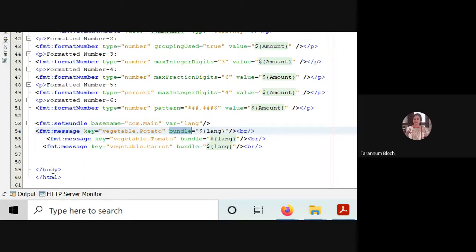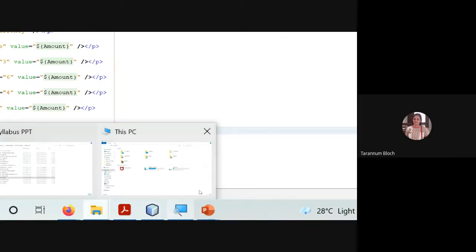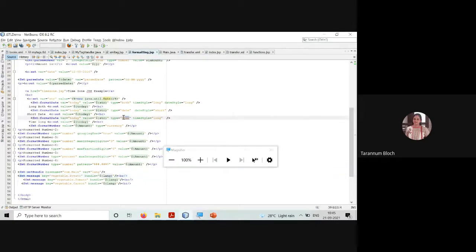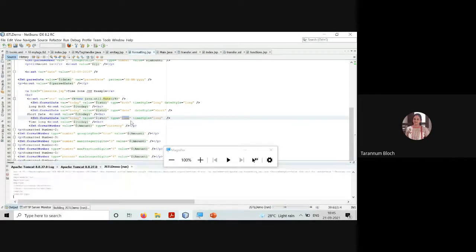So we know that name.java, which is inherited from the ResourceBundle class, has the value for the key vegetable.potato as potato. So when you say bundle equal to $lang, lang is representing my resource bundle class name, so it will give me the value potato, and I'm saying fmt:message, so it will display, right? All the three will be displayed. So these are the formatting tags.